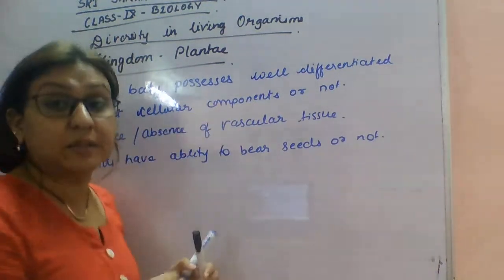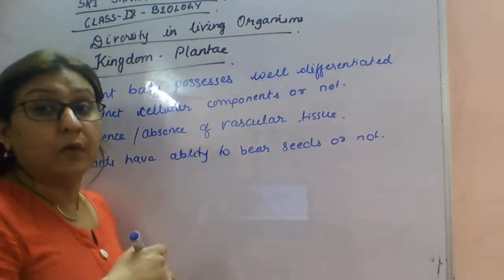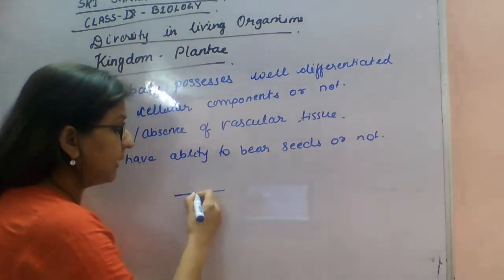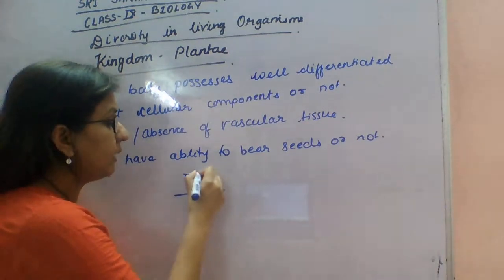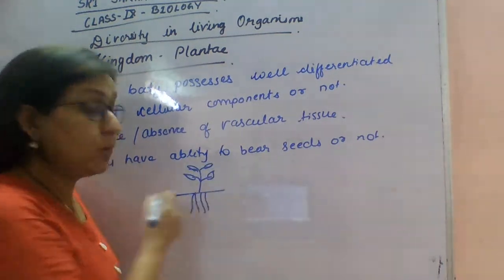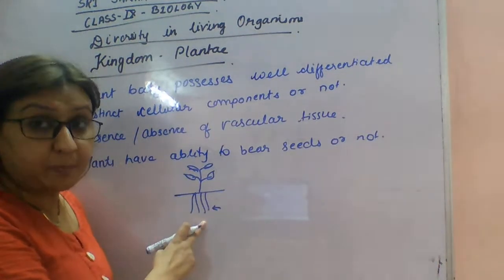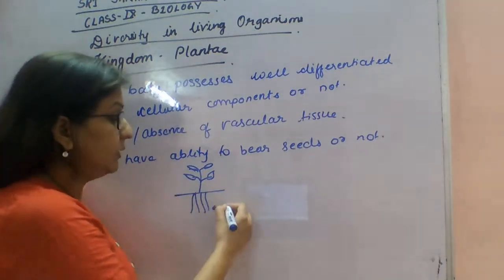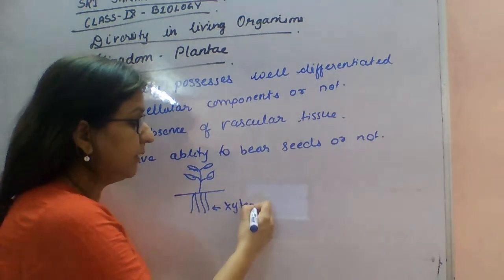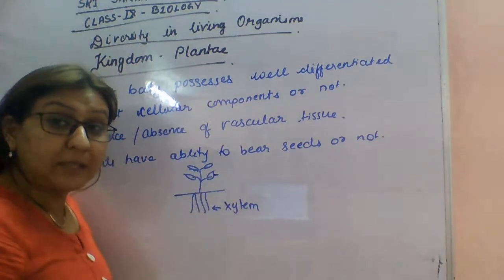So in the second level of classification, we will see if the plant has the vascular tissue or not. What is vascular tissue? The xylem and phloem are called the vascular tissue. What is xylem and phloem? Suppose this is a plant, and this is the roots. The root is absorbing water, so water has to be transported all over the parts of the plant's body. That is done by the xylem tissues. And you know the leaves prepare food for the plant.